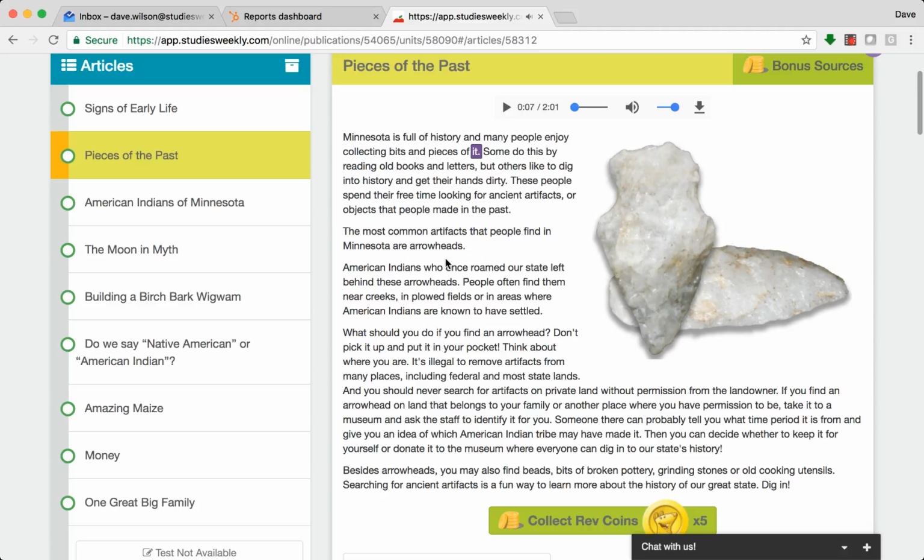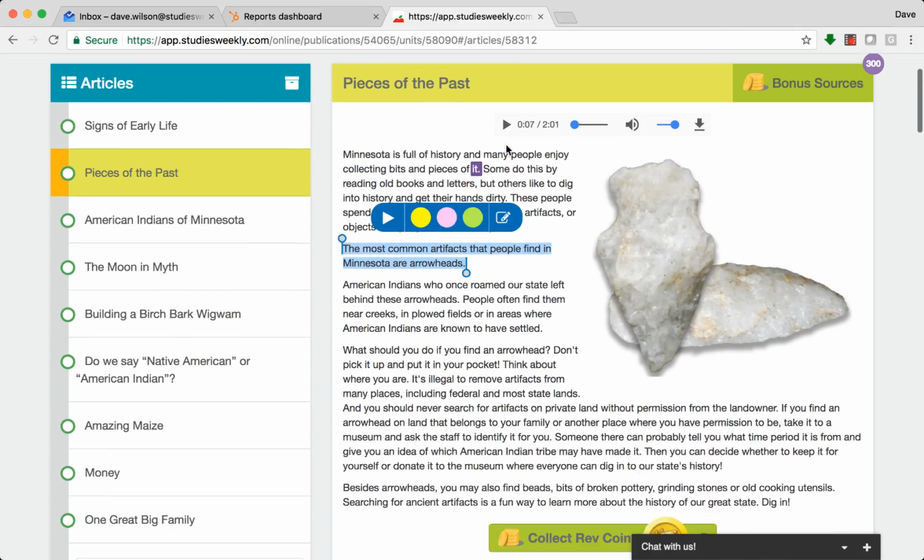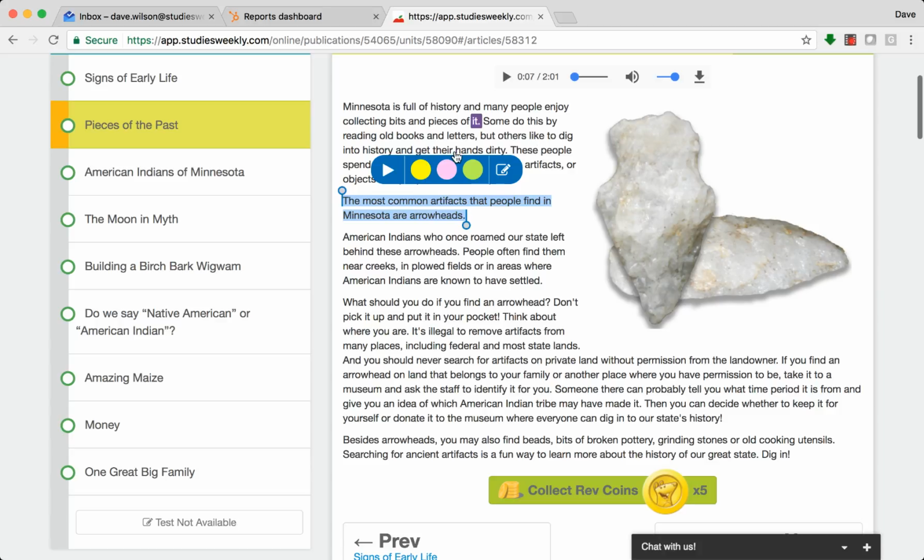Another feature that is brand new, so if you have been using the online, this is brand new, but you can now highlight anything within the text. And as the student does this, you, the teacher, will be able to go up here and click highlights, and you can see what the students have highlighted and the notes that they've put.